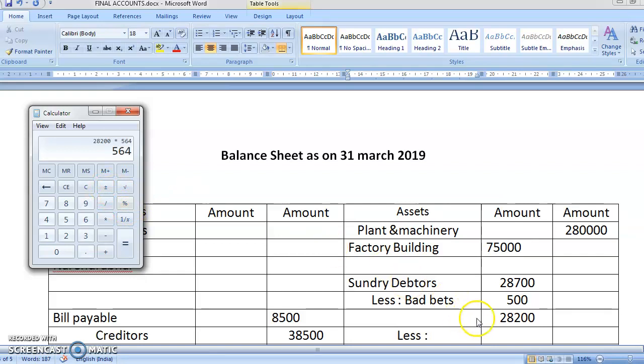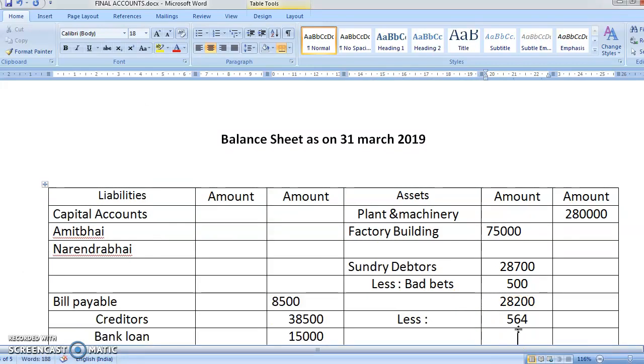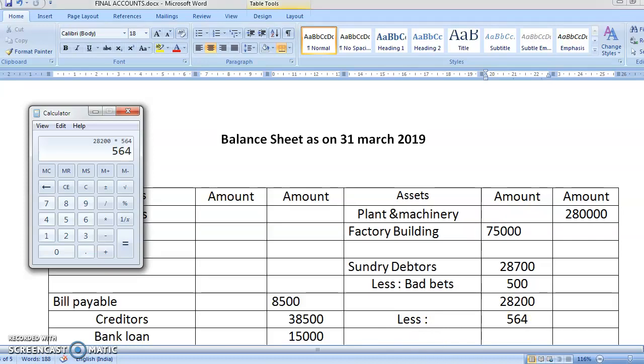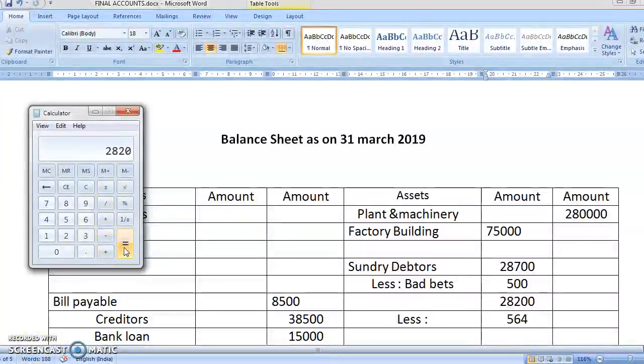So here it will come as 564. So again you're going to minus it. Now you're going to minus 28,200 minus 564. The answer comes to 27,636. So it will come here as 27,636.